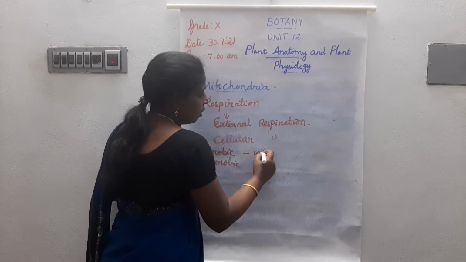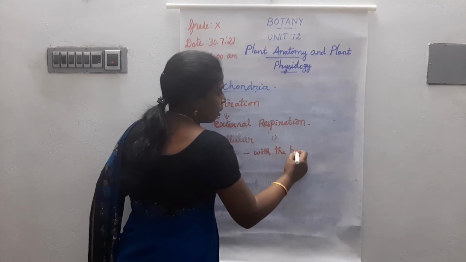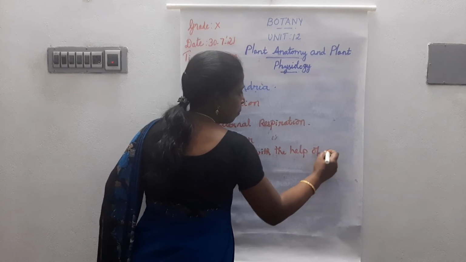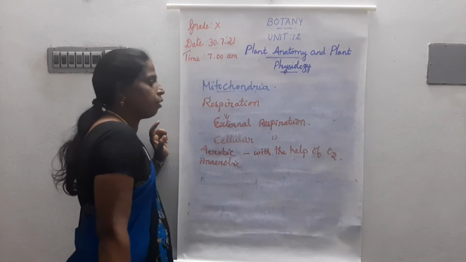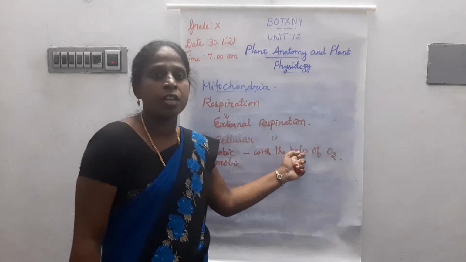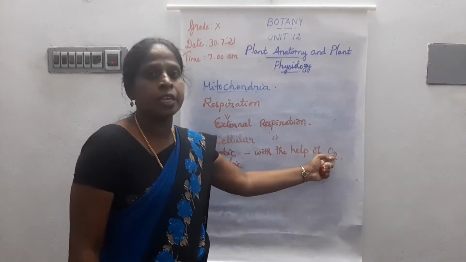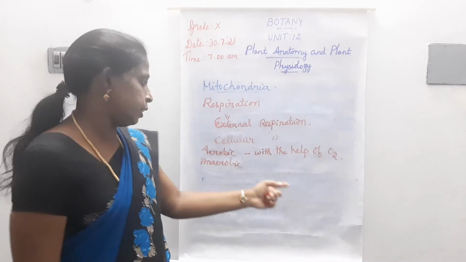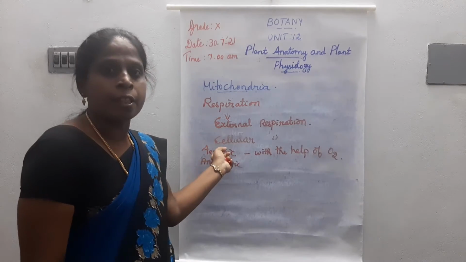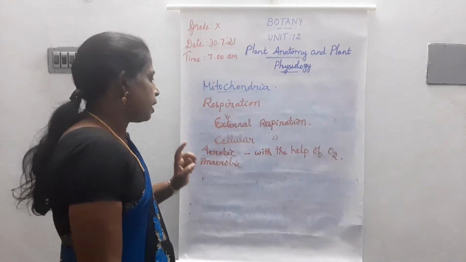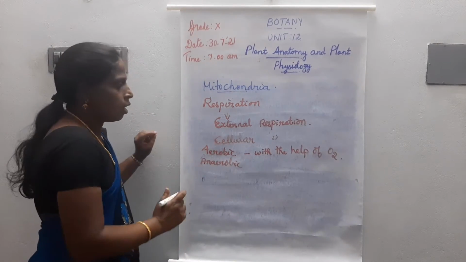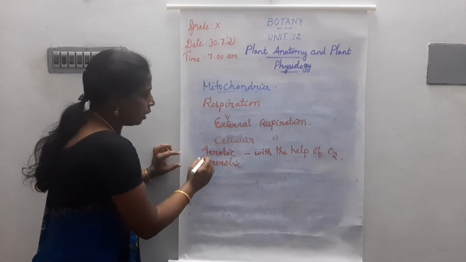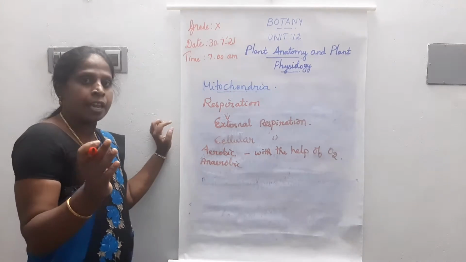So here oxygen is used. The organic food materials are completely oxidized with the help of oxygen and produce a lot of energy. That is called aerobic respiration. Aerobic respiration takes place in both plants and animals.